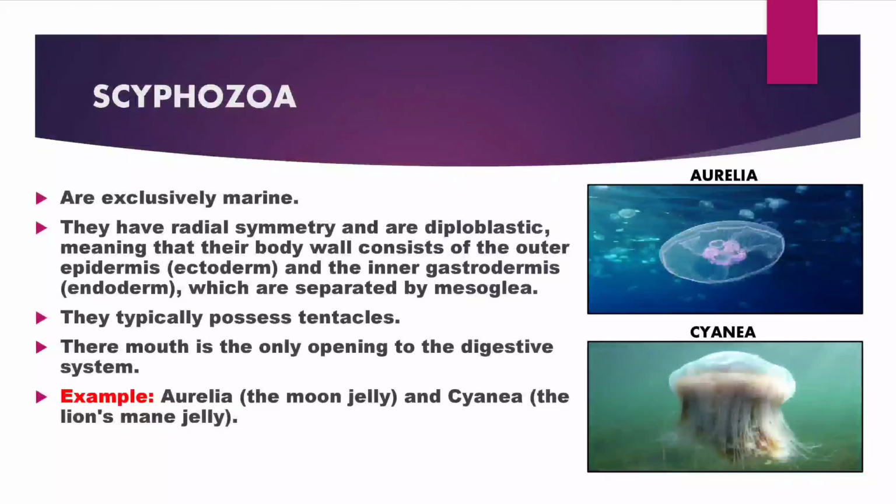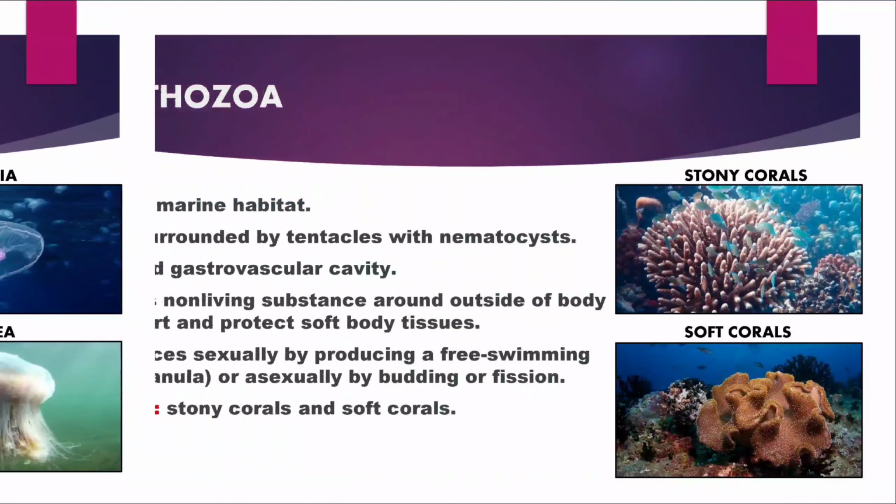Scyphozoa are exclusively marine. They are radially symmetrical and diploblastic, meaning that their body wall consists of the outer epidermis, ectoderm, and the inner gastrodermis, endoderm, which are separated by mesoglea. They typically possess tentacles. Their mouth is the only opening to the digestive system. Examples, Aurelia, the moon jelly, Cyanea, the lion's mane jelly.